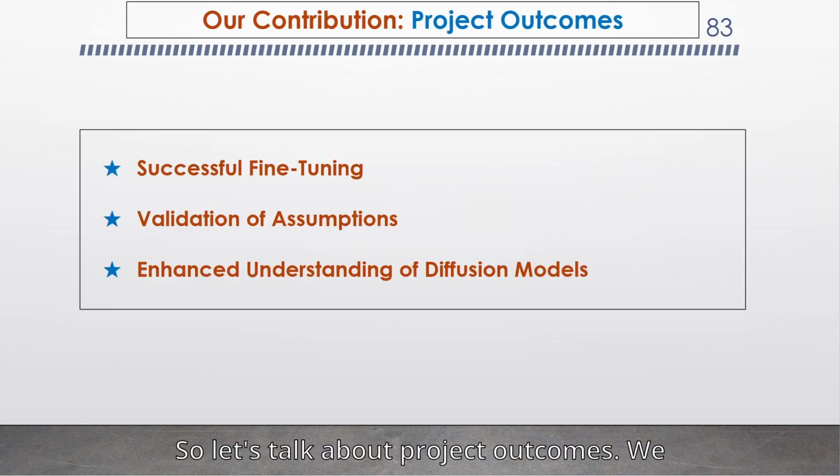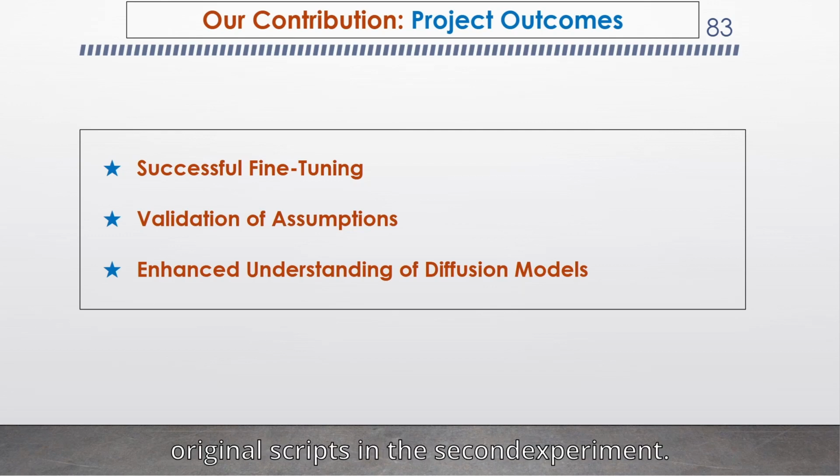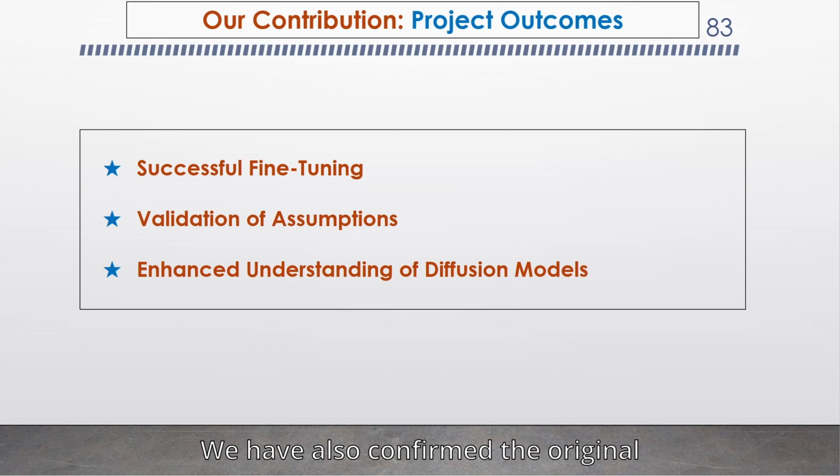So let's talk about project outcomes. We successfully utilized Hugging Face's SFT trainer to fine-tune Marigold, a diffusion-based monocular depth estimation model, in the first experiment, while also managing to do it with the original scripts in the second experiment. We have also confirmed the original assumptions regarding the generalization ability of the model. And third, we now have an enhanced understanding of diffusion models and have gained deeper insights into the application and behavior of said models.